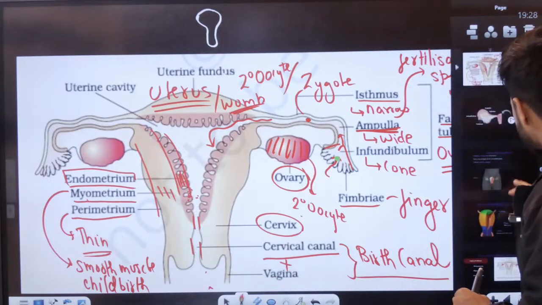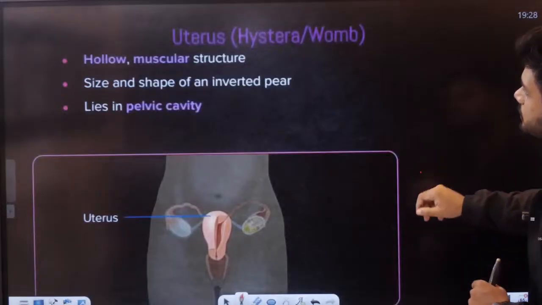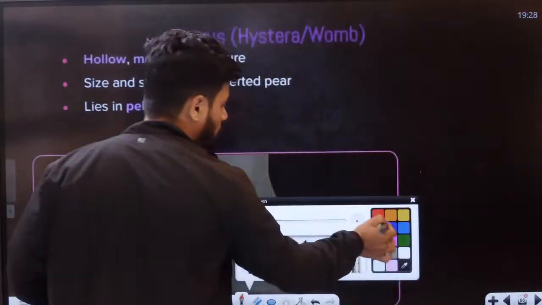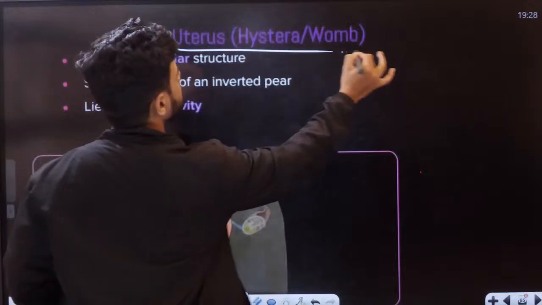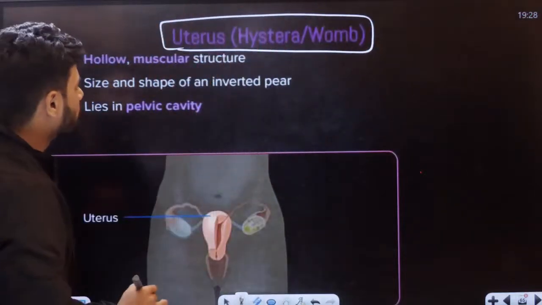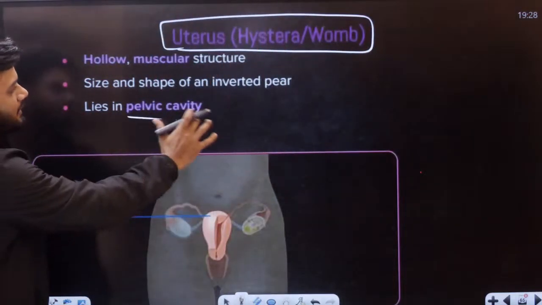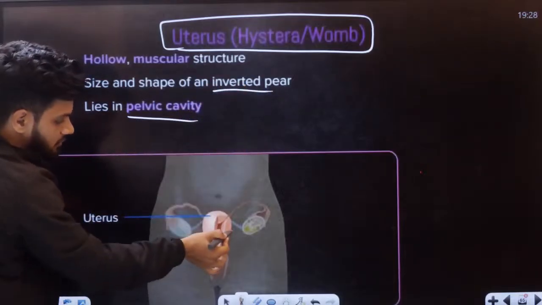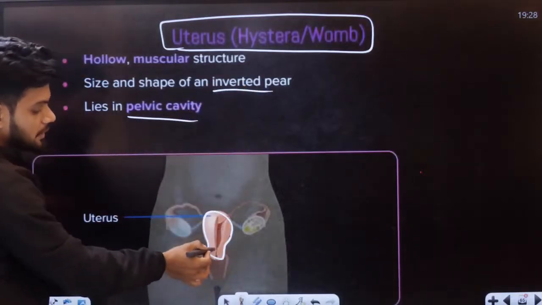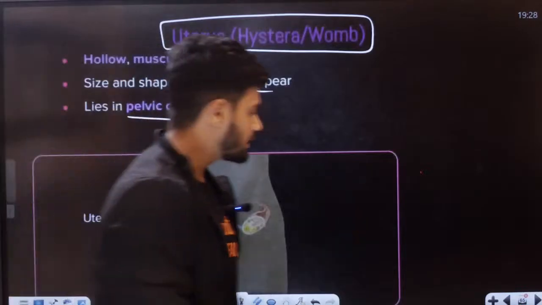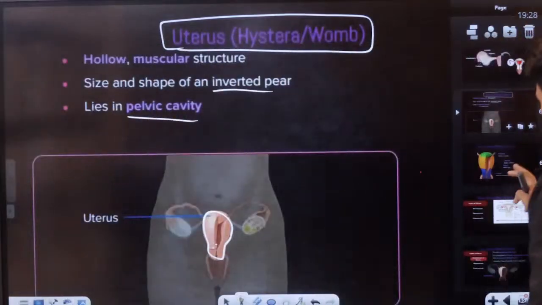Okay, students, this is actually the uterus, or womb. A hollow muscular structure that lies in the pelvic cavity, in an inverted pear shape. Can you see the inverted pear shape? That is the entire uterus. It has multiple parts.